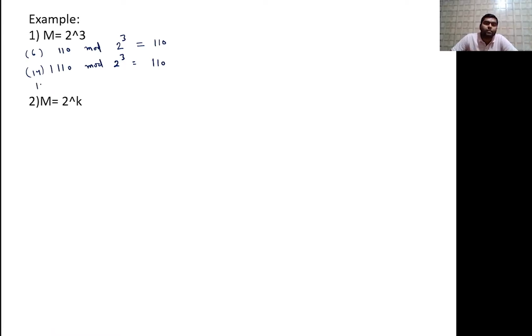For example, 10110. Okay, and mod of 2 raised to the power 3. So what is 10110? This is what? 2 4 8 and 16. So 16 4 and 2 22. So this is 22. So if you divide 22 by 8, so what? 8 to the 16, remaining is 6. So 6 means 110. So if you are observing carefully, then what is going on in this?